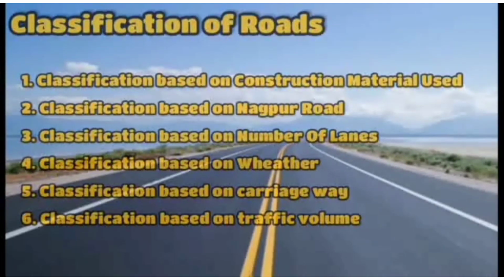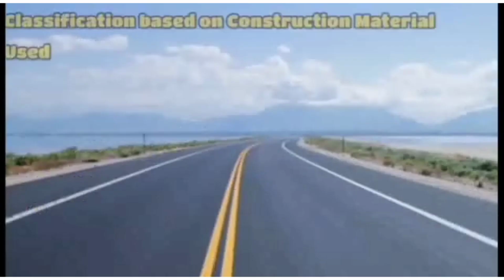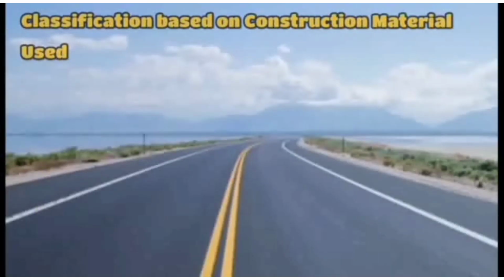Classification based on construction material used. Classification based on Nagpur road. Classification based on number of lanes. Classification based on weather. Classification based on carriageway. And the last one is classification based on traffic volume. Let's start with classification based on construction material used.